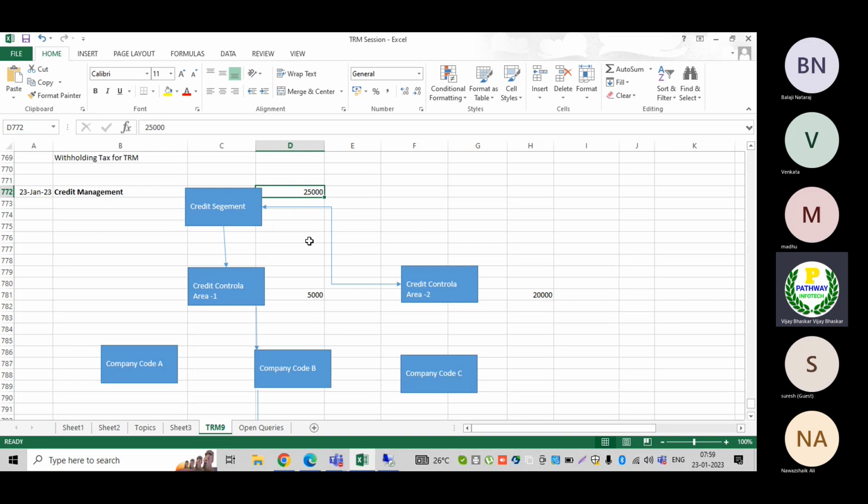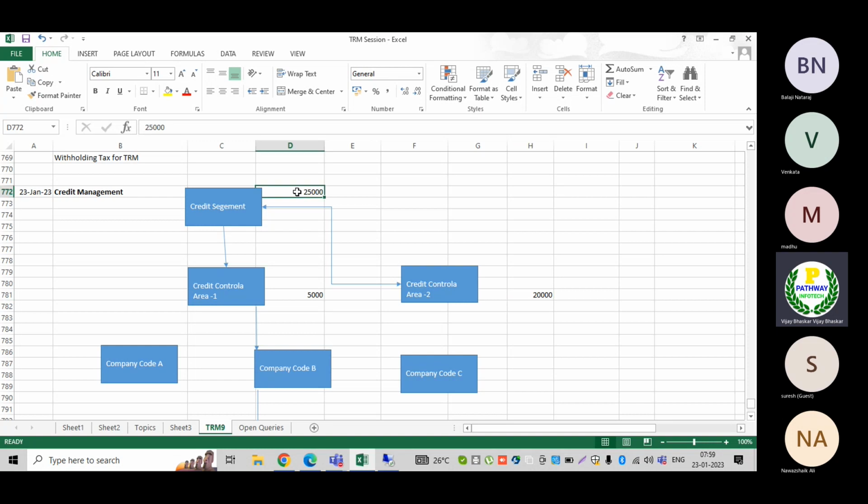If I have multiple credit segments that I would like to contribute to the total limit, say one has 5,000 and this one has 20,000, the total should be equal to my main segment amount. There is also a checkbox for the credit limit. If you select it, the system will always check at the top node level only. Even if you do not select it and have only one credit segment, the system will check at credit segment level. This is what happens in FSCM.